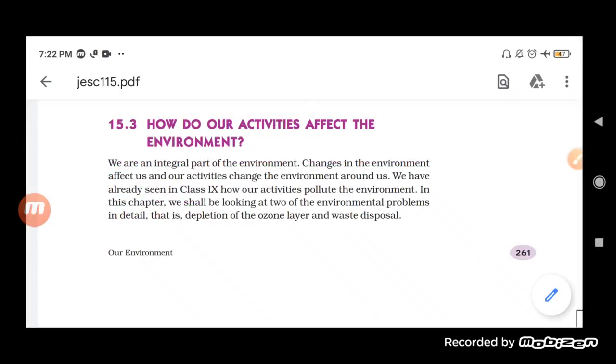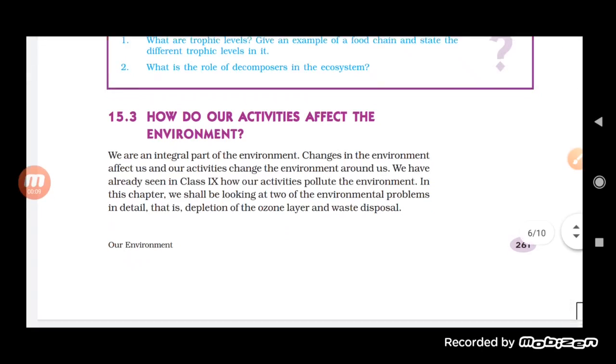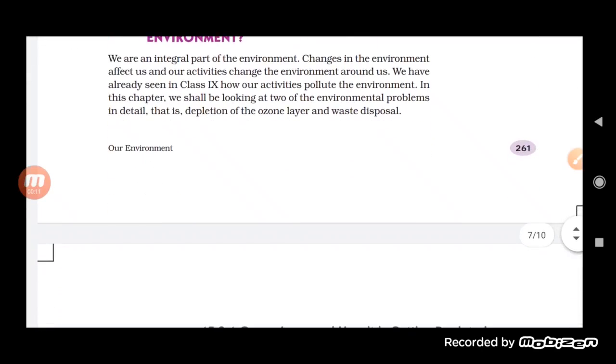So now we will come to the next topic. And here the topic is how do our activities affect the environment? Basically, you will see that the changes occurring in the environment are really hazardous for the environment. Now see here, we have already seen in class 9th how our activities pollute the environment.